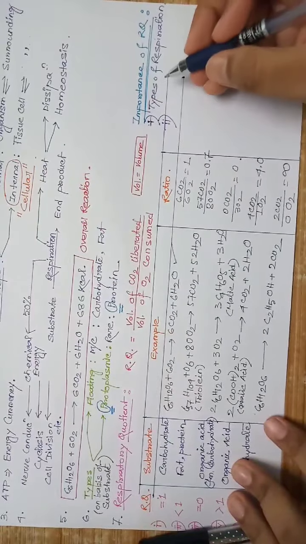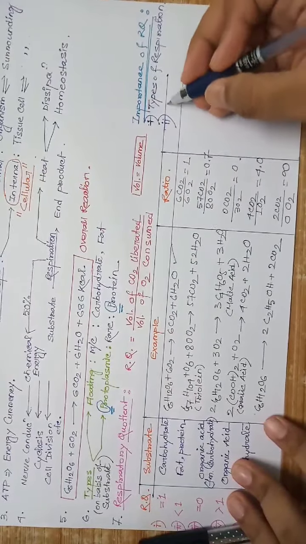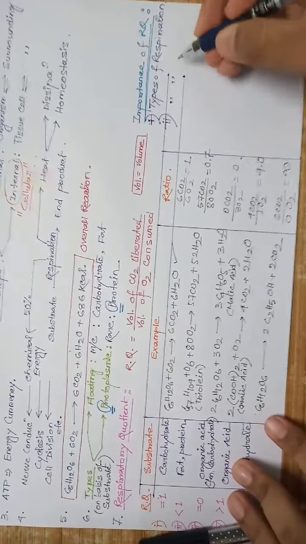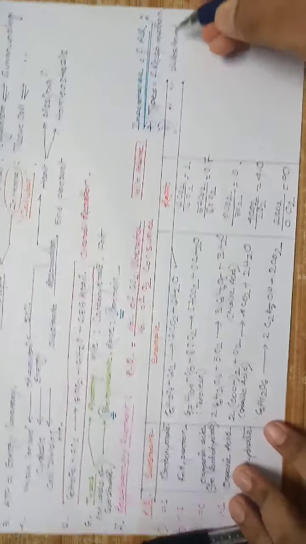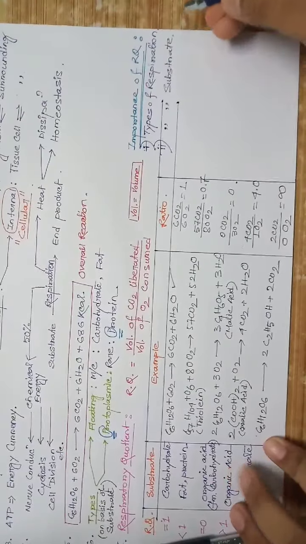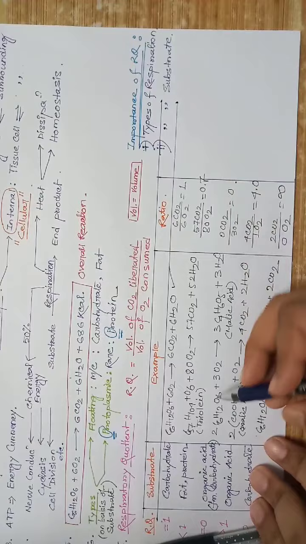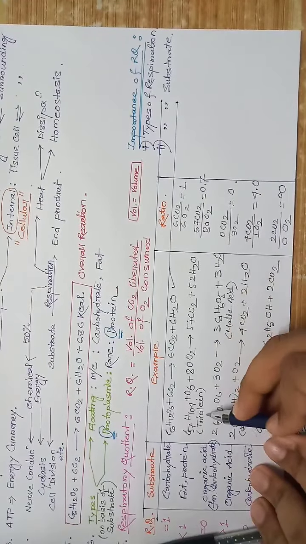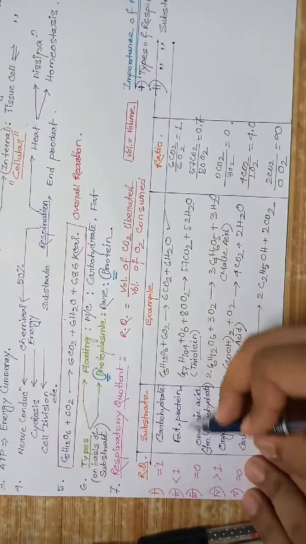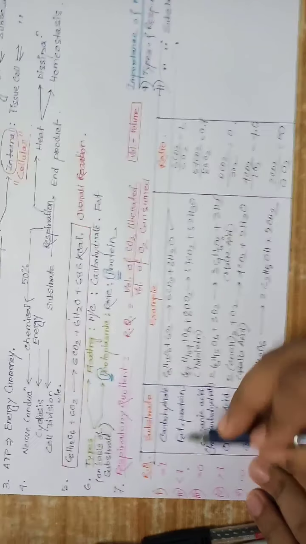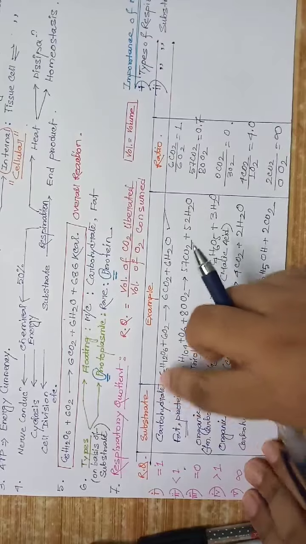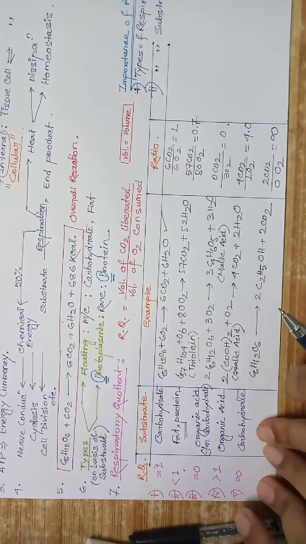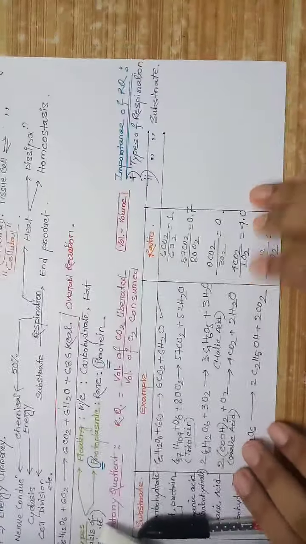RQ gives the types of respiratory substrates. How? When RQ is less than 1, substrate is fat, equal to 1, carbohydrate in aerobic condition, and infinite when carbohydrate in fermentation.